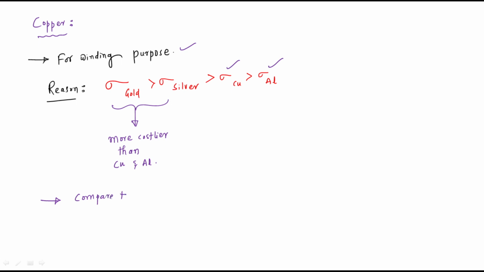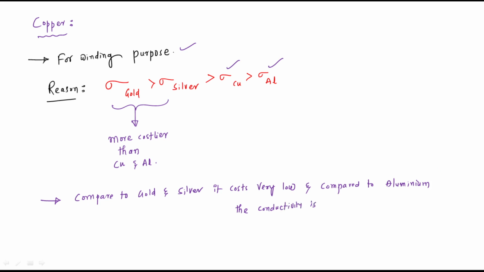Compared to gold and silver, it costs very low, and compared to aluminum, the conductivity is more. That's why we can use it for winding purpose.